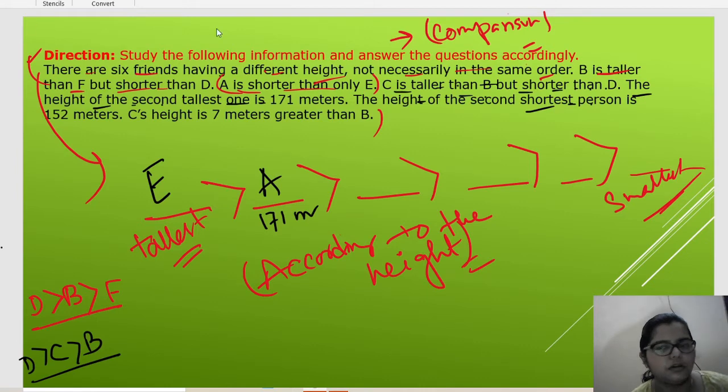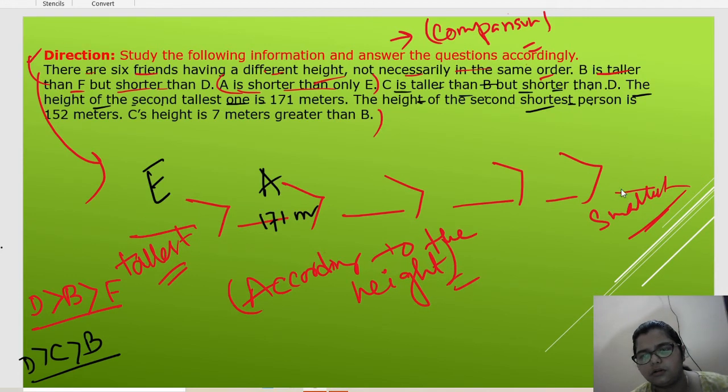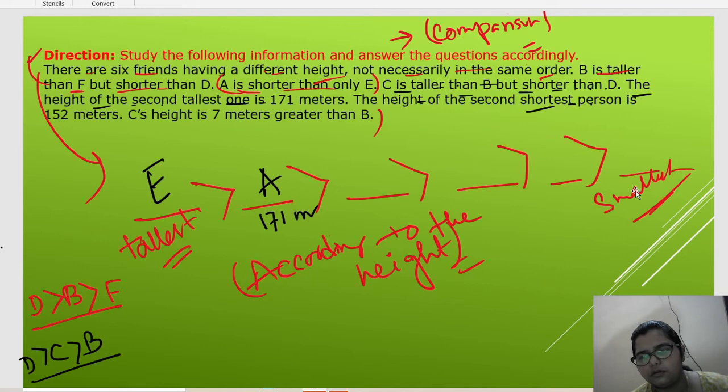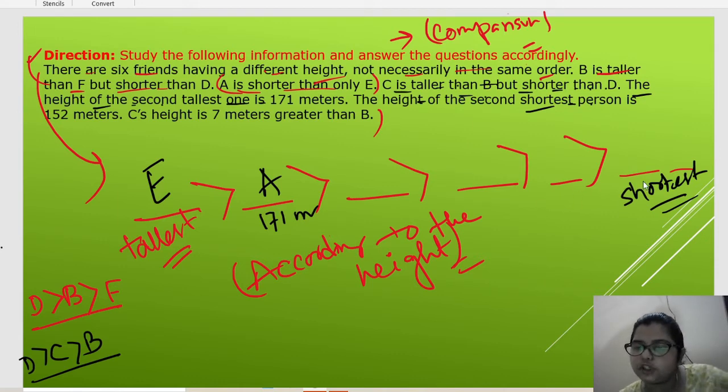This person is the shortest person, and if this is the shortest person, this will be the position of the second shortest.